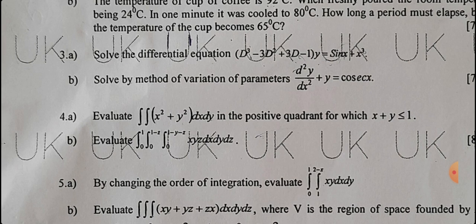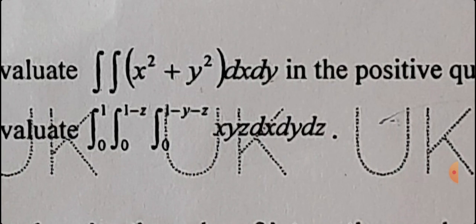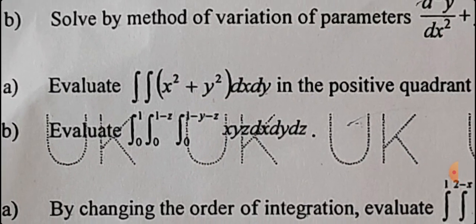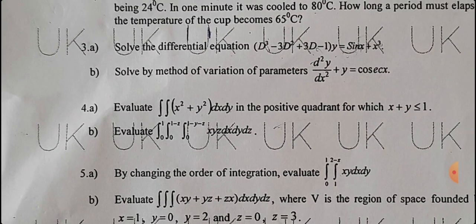Fourth b bit. Evaluate the triple integral xyz dx dy dz. Very simple. First you identify the limits of the variables. The third integral is related to the x variable, the second integral is related to the y variable, and the next one is the z variable limits. Just do the integration one by one and you can find the final answer.